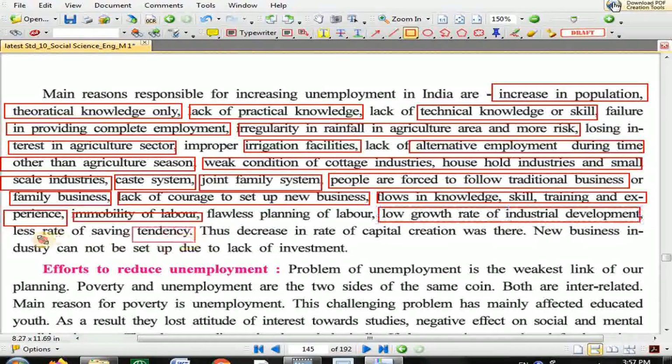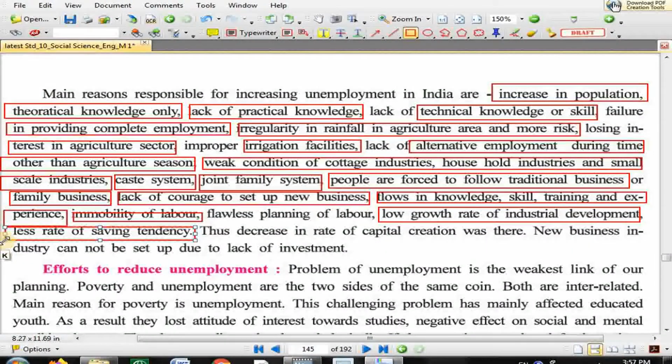Less rate of saving tendency. People don't want to save money. Less rate of saving tendency. Because if people save their money, now listen how it is linked, I'm explaining to you. Less rate of saving tendency means what? People don't want to save money, or they save less money. If people save money, then they will give it to the bank. The bank will give that amount to someone as a loan to start a business. If that person starts the business, then others will get employment. That is the whole channel going on.